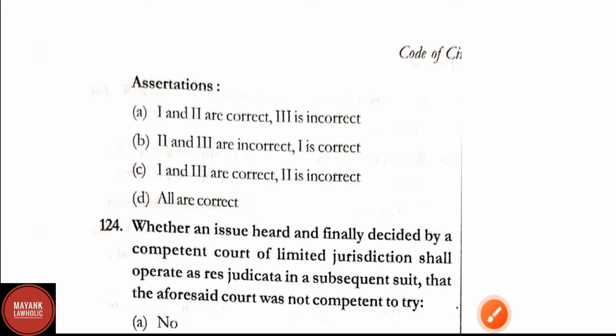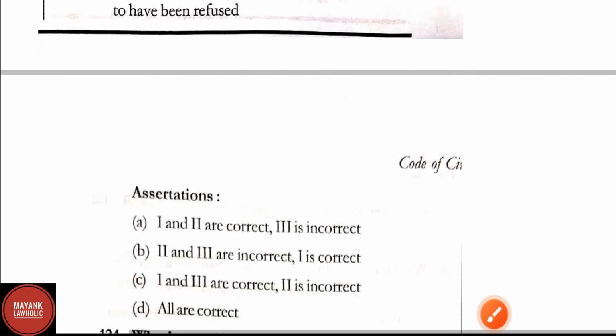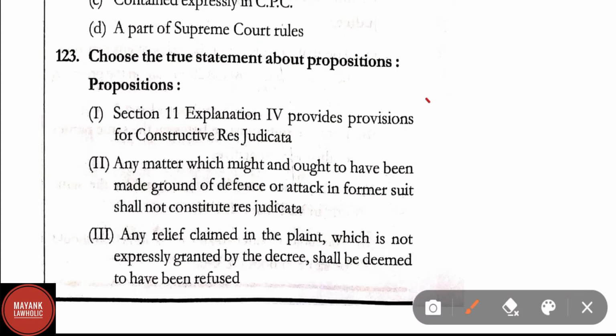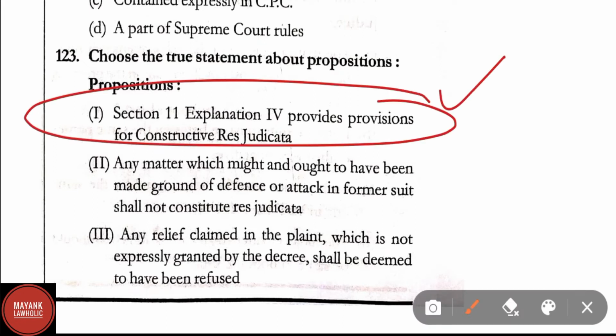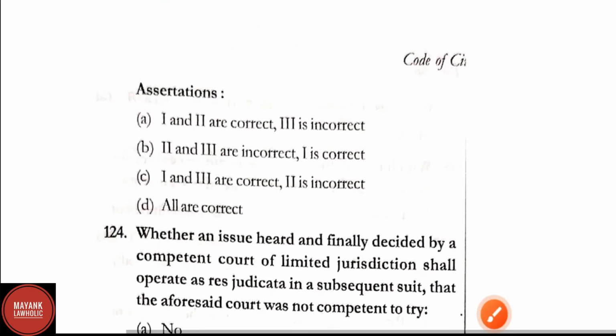And question number 123, correct answer is option C, that is first and third are correct and second is incorrect. First assertion, section 11 explanation 4 provides provisions for res judicata, is correct, and third, any relief claimed in the plaint which is not expressly granted by decree shall be deemed to have been refused, is correct.